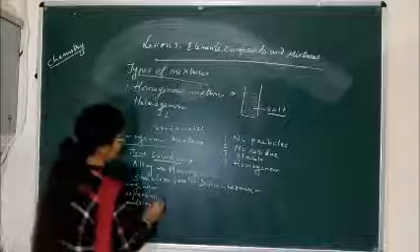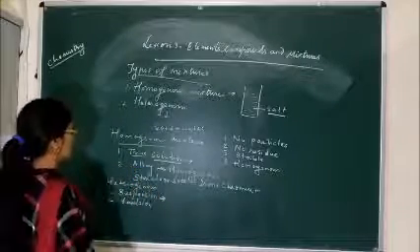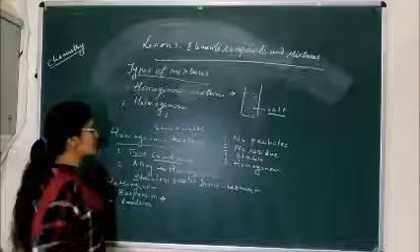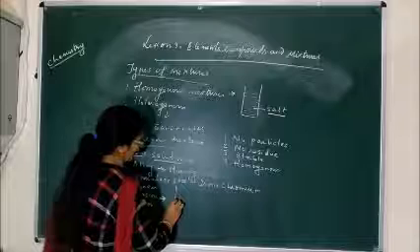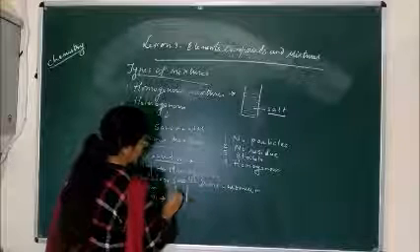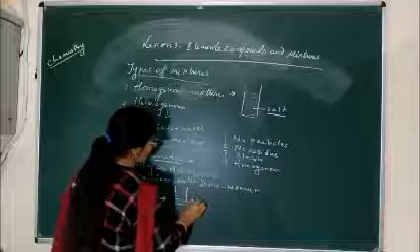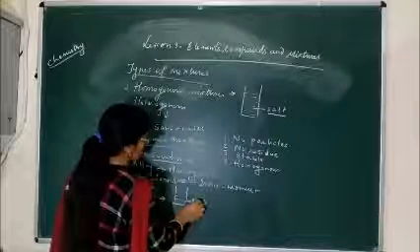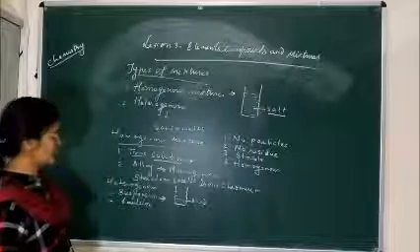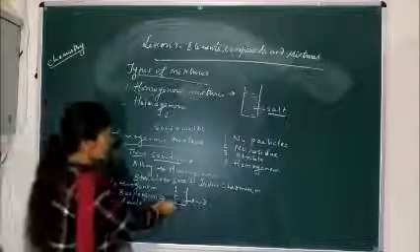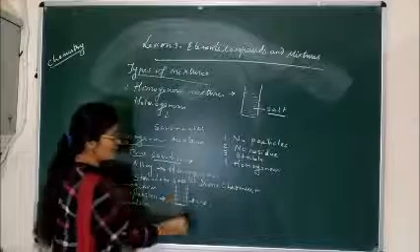Suspension means in which the particles get suspended in the solution. Like as I told you earlier, if we take a glass of water and put some sand in it, the particles of the sand get suspended in this solution. Means it is a suspension.